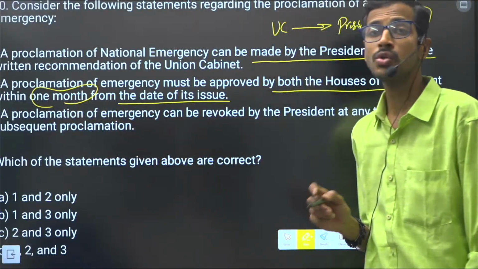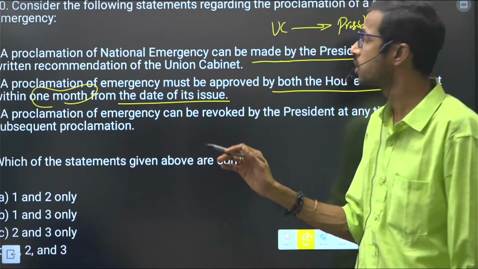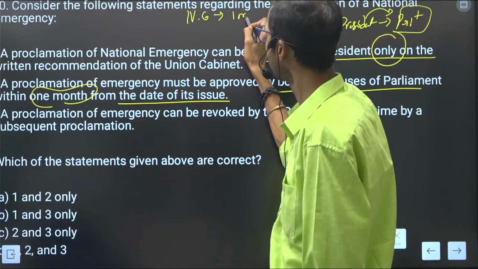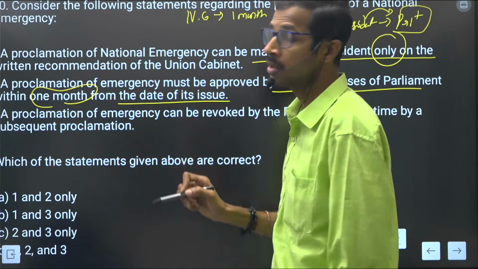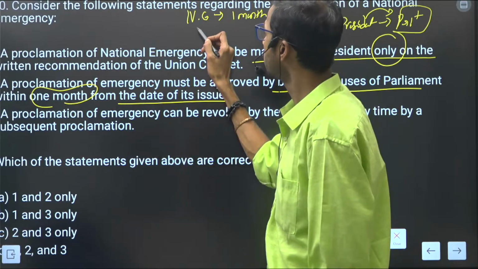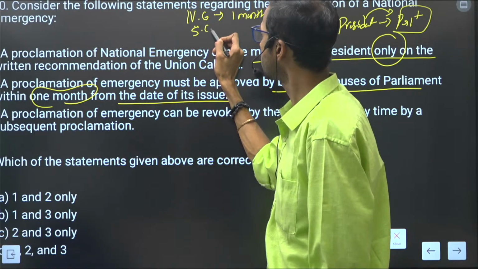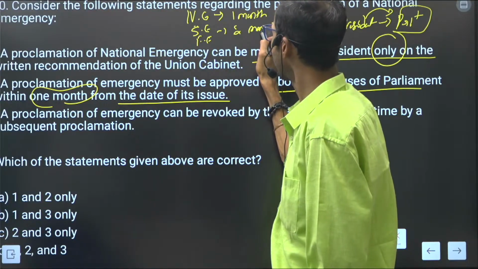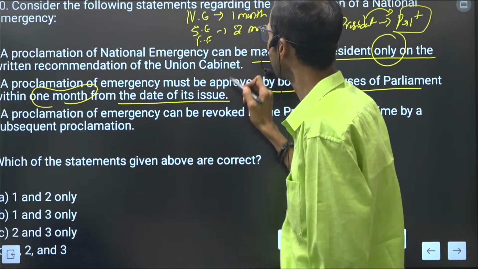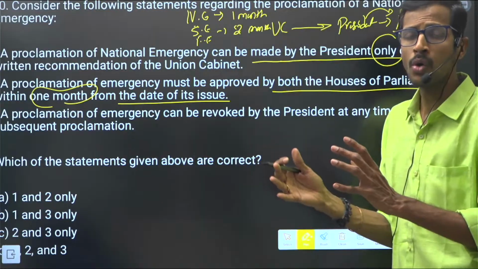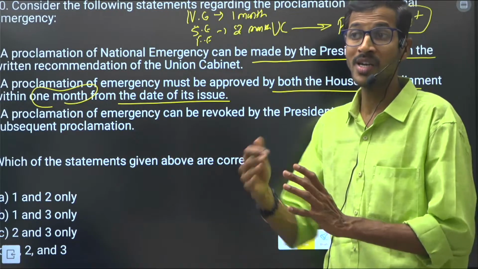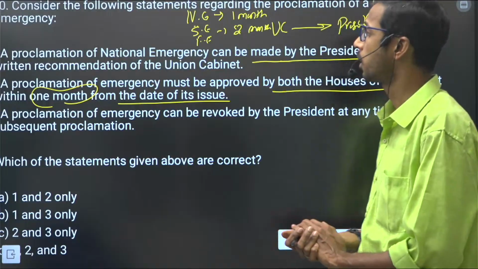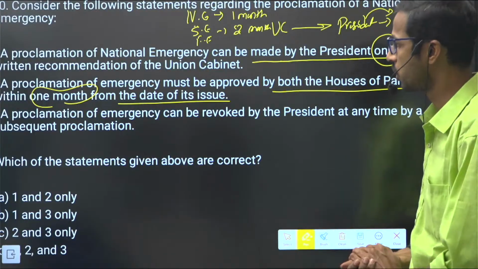within 1 month, right? If you observe, for national emergency only 1 month is necessary. If it is state emergency or financial emergency, 2 months is required, right? That is the main difference we have to understand. We have to correlate related topics with each other in polity. Then only we can remember all these important provisions and statements, right?